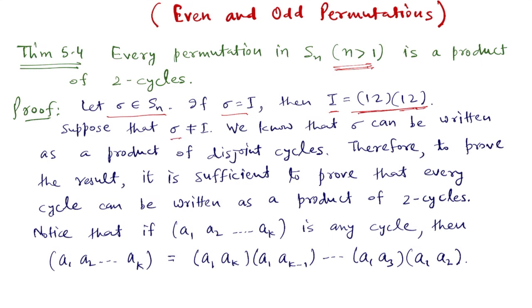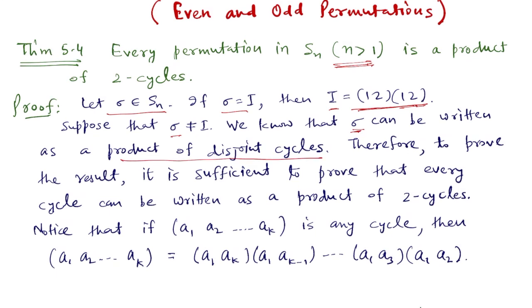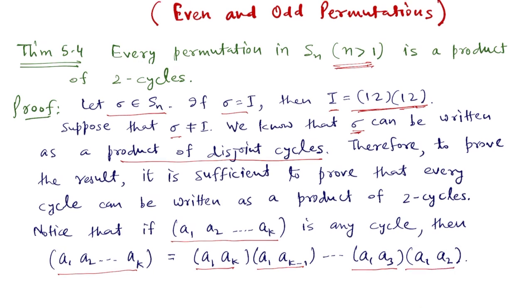Sigma is any permutation, and we know that any permutation can be written as a product of disjoint cycles. We have to prove that every cycle can be written as a product of two cycles. So let us take any cycle of length k. Then notice that (a1 a2 ... ak) can be written as (a1 ak)(a1 ak-1), and continue like this, (a1 a3), and lastly (a1 a2). These two sides are equal, and the right hand side is a product of two cycles.